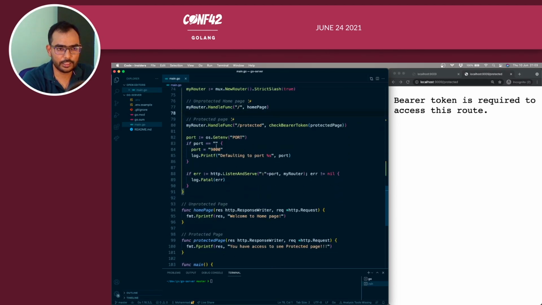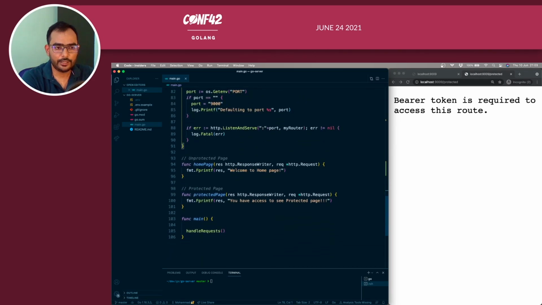Nothing fancy over here. It's as simple as the previous one. And we have a home page function which just says welcome to home page, and a protected page which says you have access to see protected page. But when you try to see it inside a browser, it says bearer token is required. And to access this particular route, you would need a bearer token, or specifically the DID token.